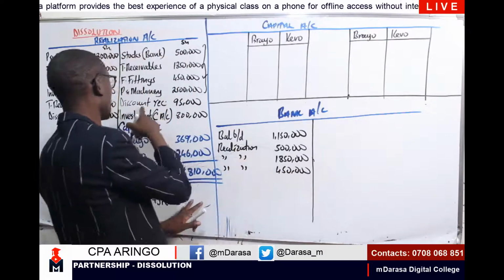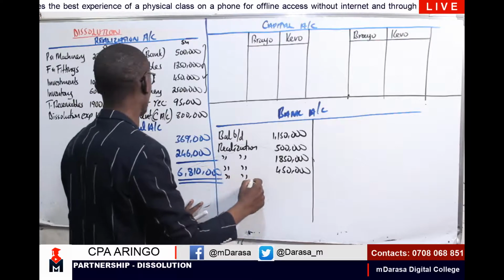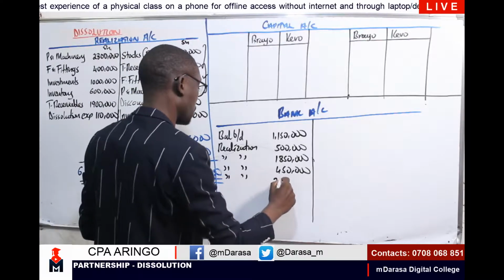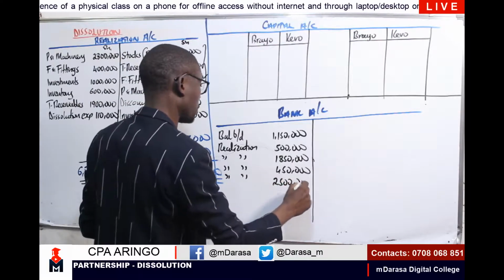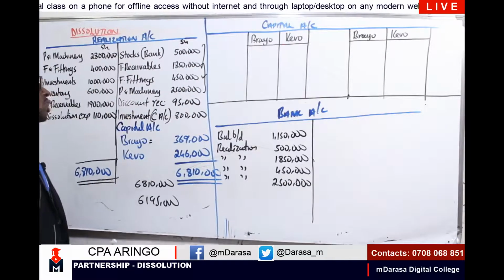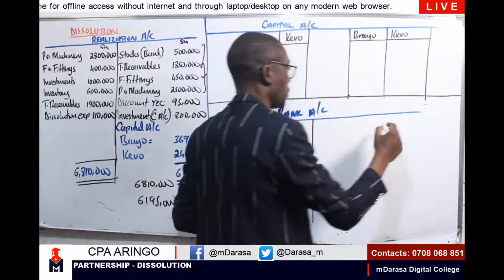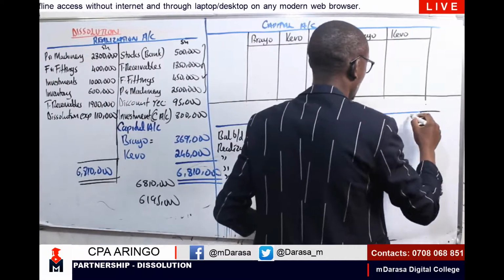Then I'm having our plant and machinery realization, 2.5. So basically, these were the amounts that we received.